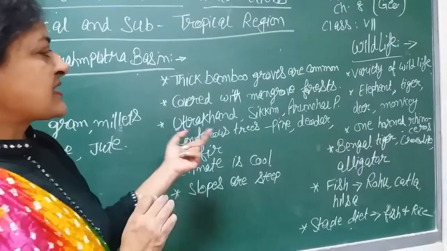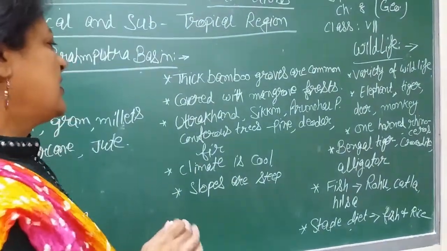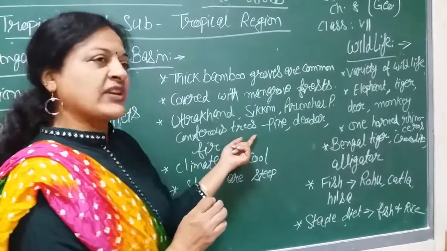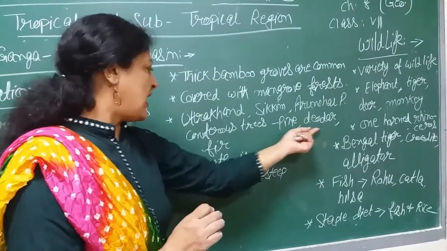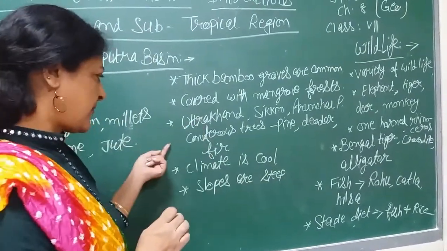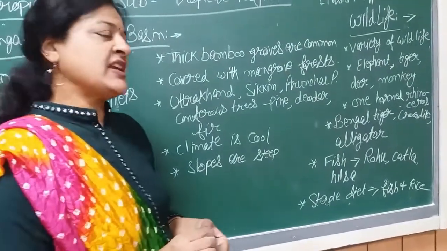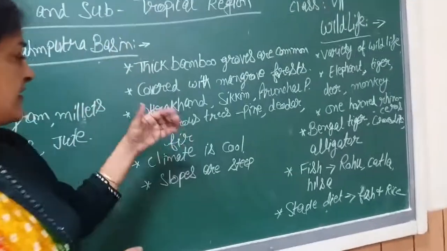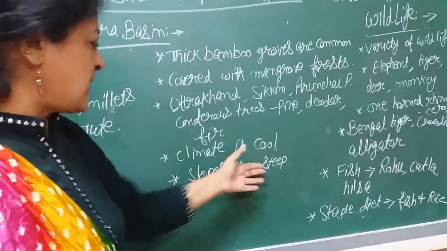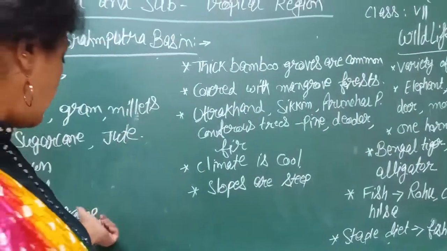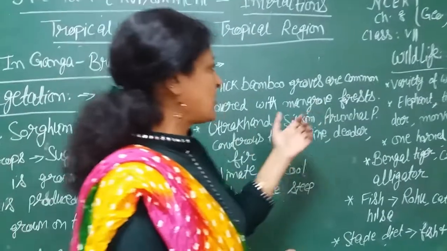In Uttarakhand, Sikkim, Arunachal Pradesh, in these areas, coniferous trees like pine, deodar and fir are found. Climate is cool here and the slopes are very steep. On steep slopes, the crops are grown, or on terraces they are grown.